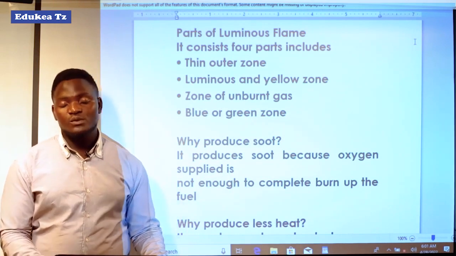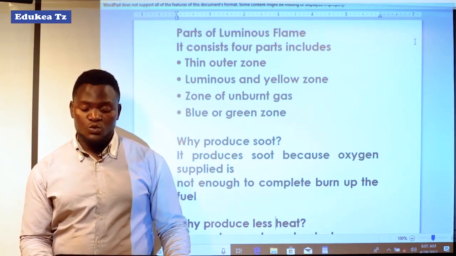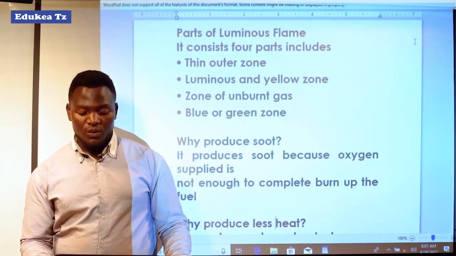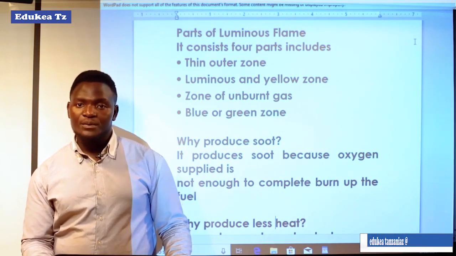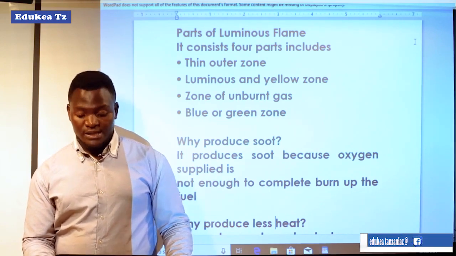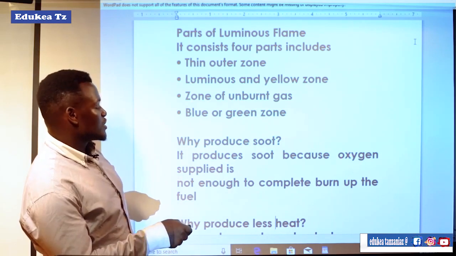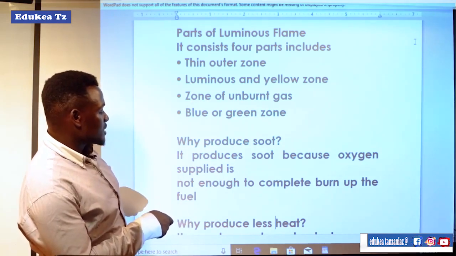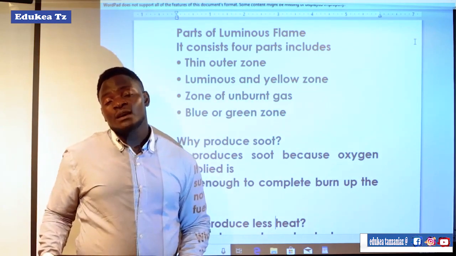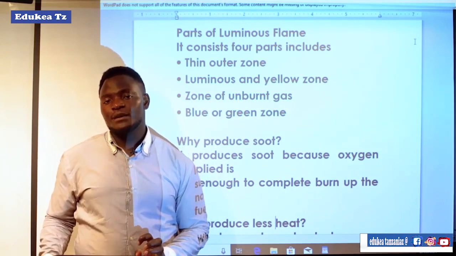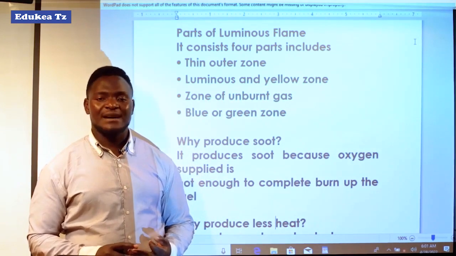Now, as we saw, this luminous flame produces soot. Now there is the question: why does luminous flame produce soot? It produces soot because the oxygen supplied is not enough to completely burn up the fuel. Because in order to get a good flame, there must be three components: you must have fuel, you must have oxygen, and you must have heat.